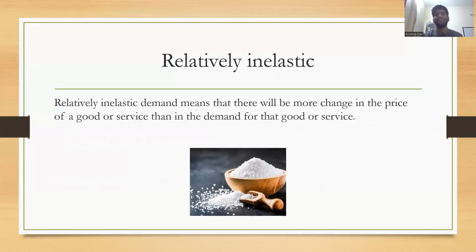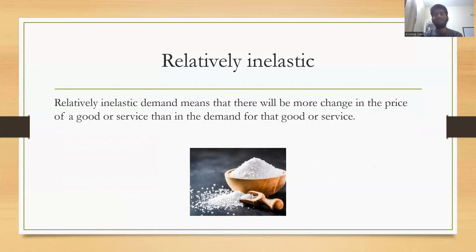But what it means is that whether the price increases or decreases, the change in demand will be very minute. Let's say the salt price decreases by 50%. You will just buy like 1 kg.